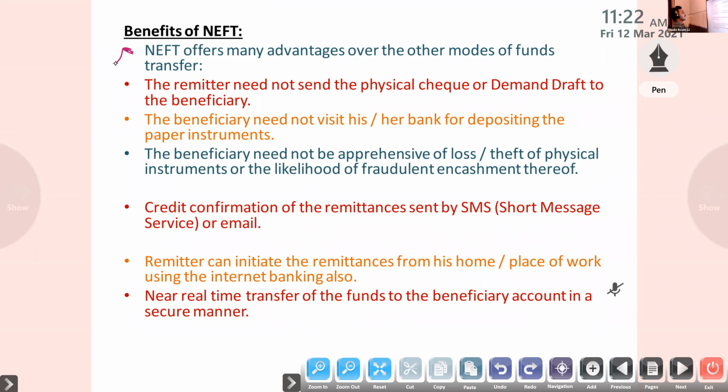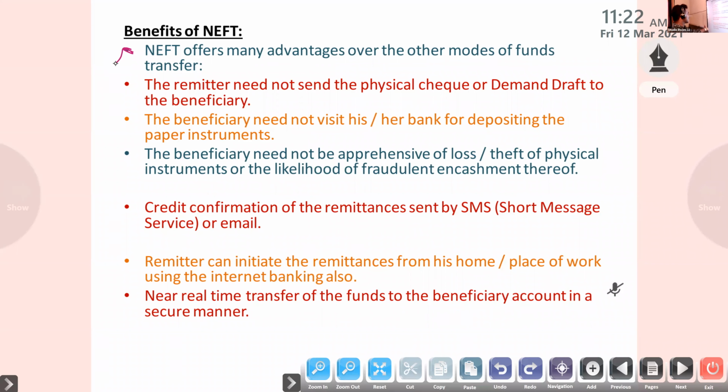Next one, the beneficiary need not be apprehensive, anxious or fearful of loss or theft of the physical instrument or the likelihood of fraudulent encashment thereof. So the beneficiary need not worry about the theft of the physical instrument. Suppose if we go to the bank and take the amount, there will be a risk of theft. Here no need to worry about that, because we are electronically transferring the amount from one account to another account.